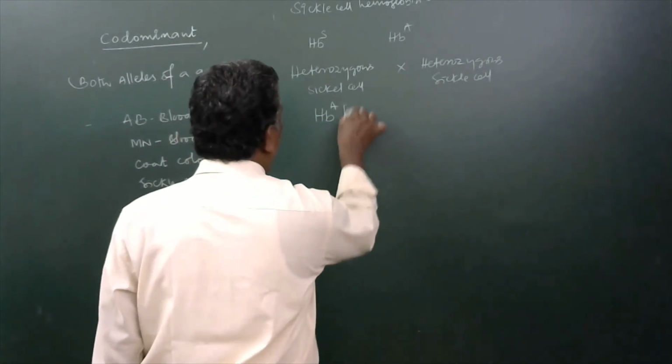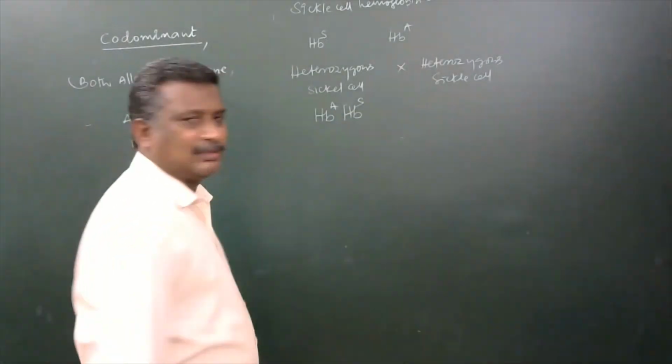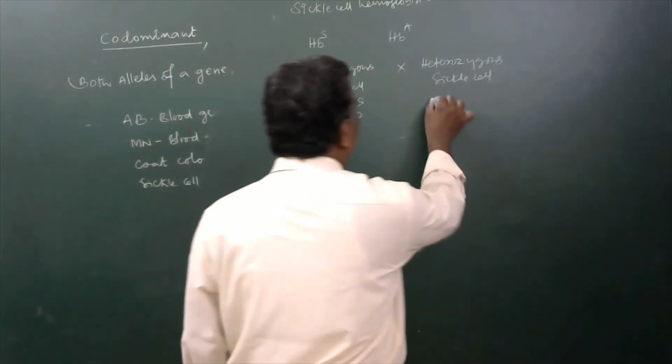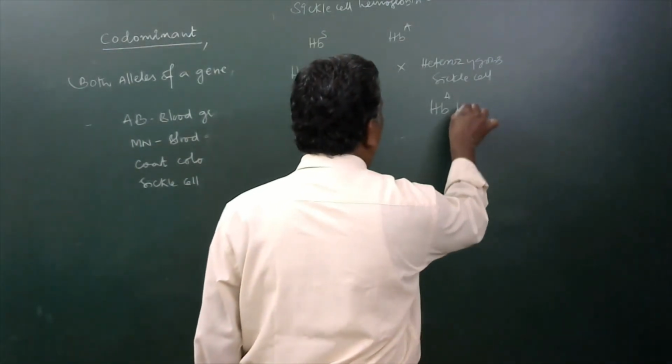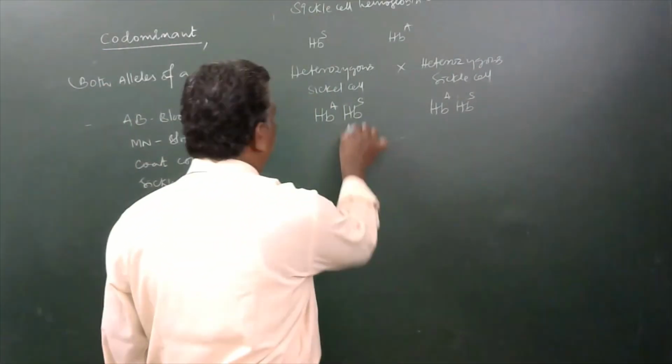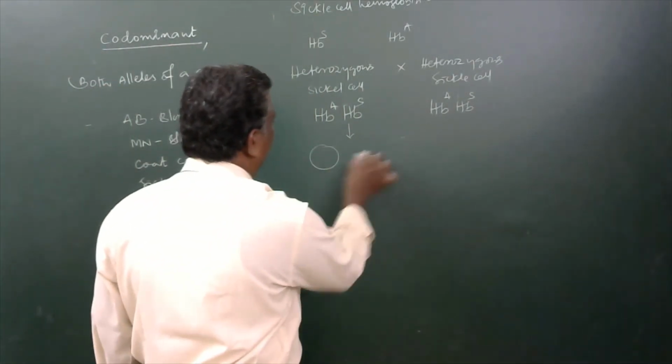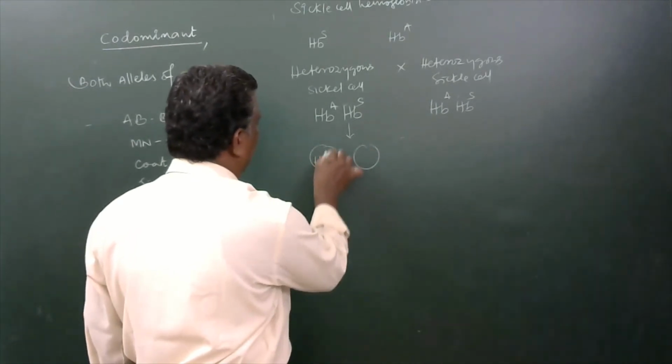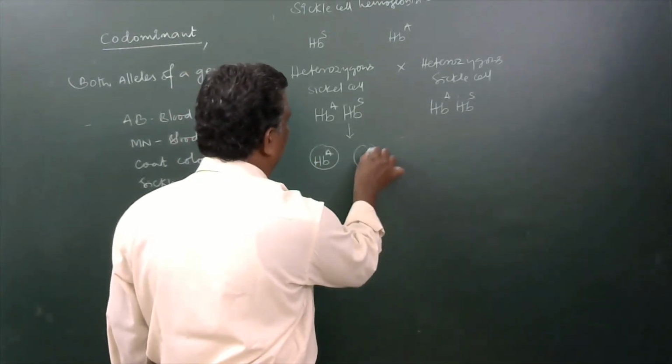HBA, HBS will be the genotype for this, and HBA, HBS will be the genotype for that. So from here, two gametes are developed: one with HBA, the other one with HBS.